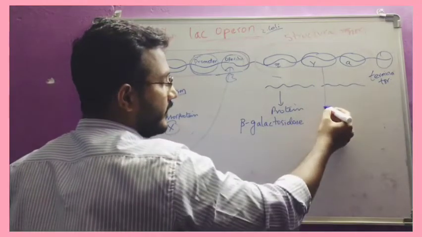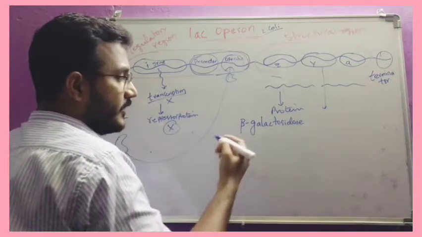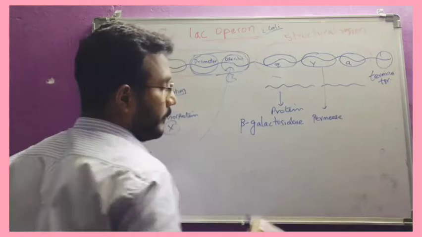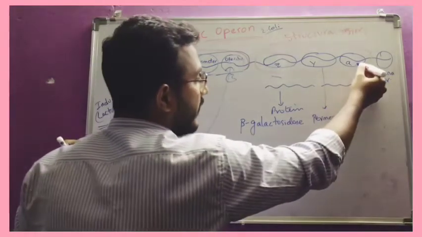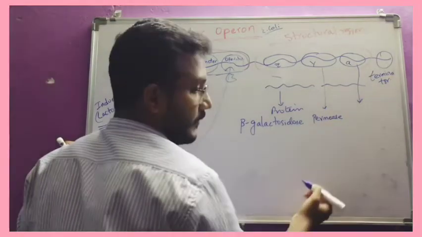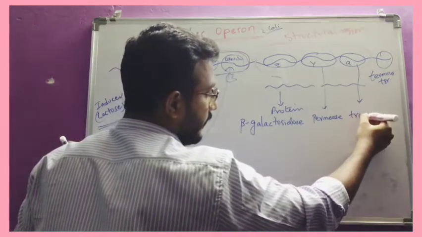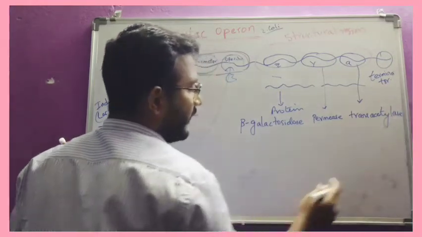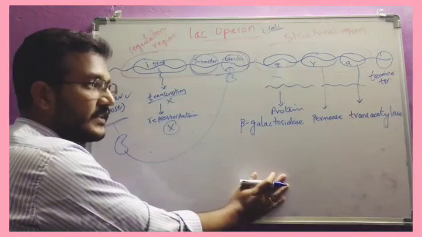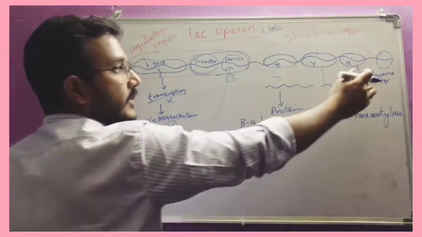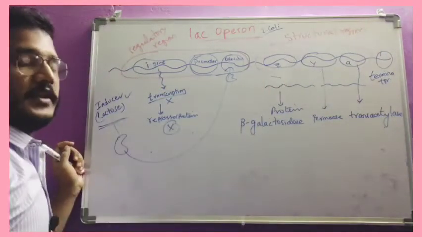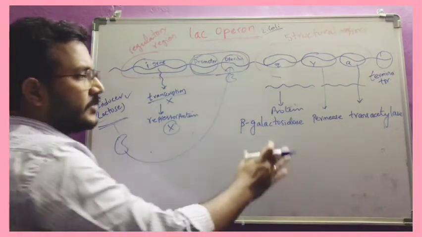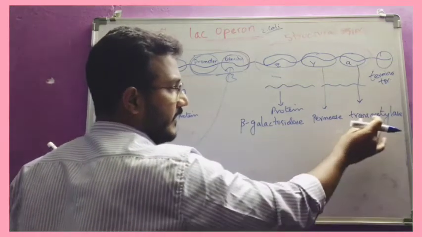From the Y gene, the protein is permease, and from the A gene, it is trans-acetylase. Once the concentrations are enough, the terminator will go and terminate the function. Okay, so now what is the function of beta galactosidase, permease and trans-acetylase?